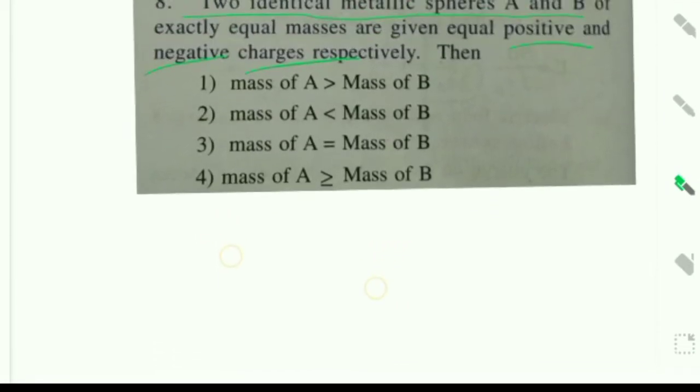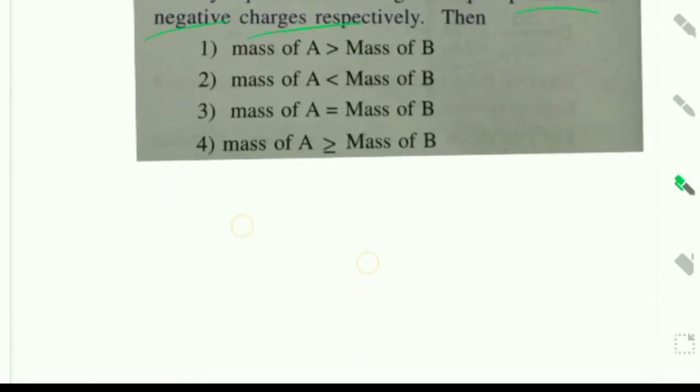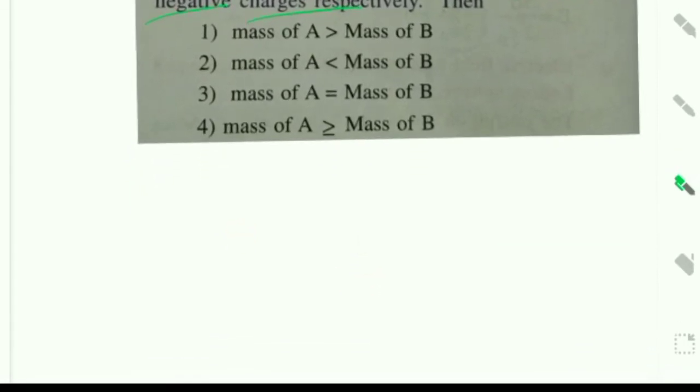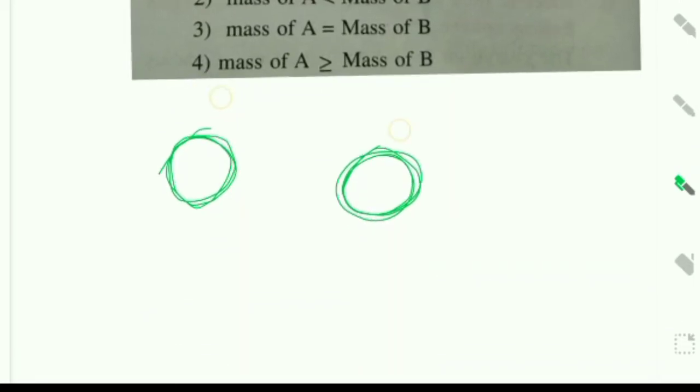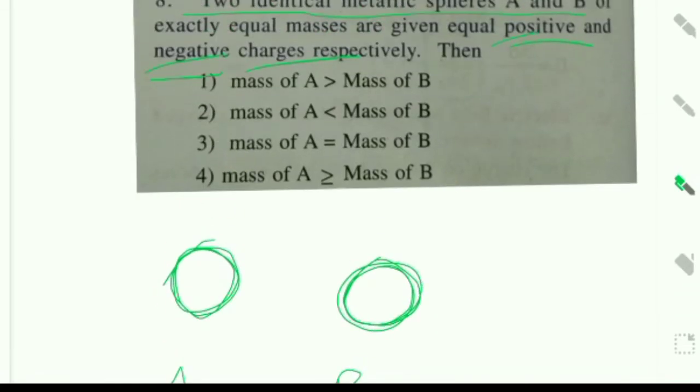From this question, these two are identical spheres and have equal mass, with equal positive and negative charges. One is A, the second one is B.